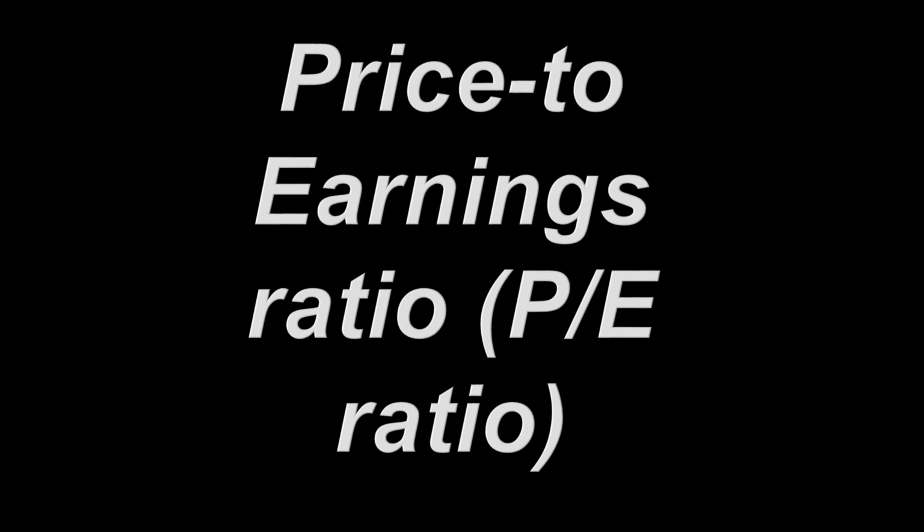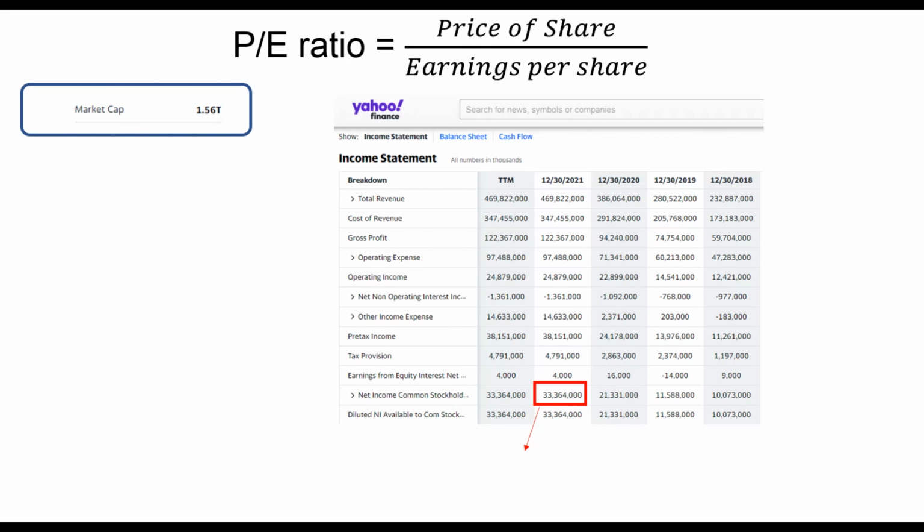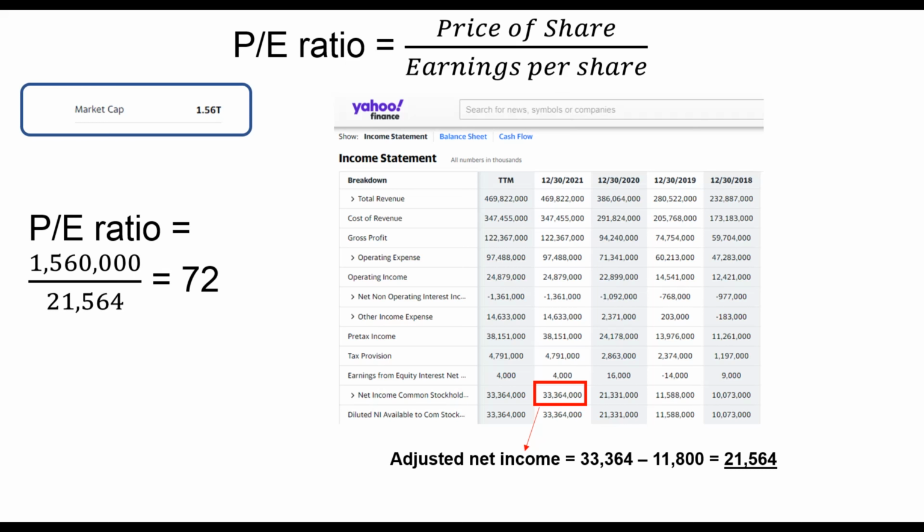Moving on to the last factor, price to earnings ratio. I will combine all the assumptions that I make previously, such as growth, issuance of share, and the future PE of the company to compute my estimated gain or loss, if I were to buy the Amazon stock at today's share price. First, I will compute the current PE to give me a general idea of the current valuation. The current valuation is PE of 72, after adjusting the earnings by deducting the gain and revaluation of Rivian Automotive. I consider this PE as high, as I have previously computed that a 18% earnings growth per annum has already been priced into the stock. And the 18% is before I adjusted the earnings for gain and revaluation of Rivian Automotive.